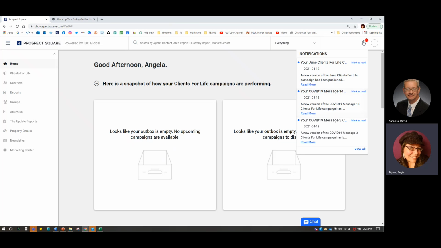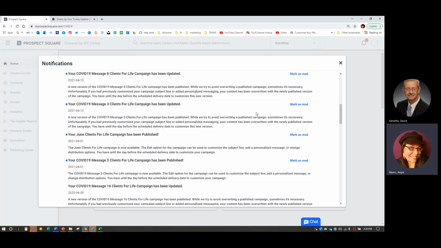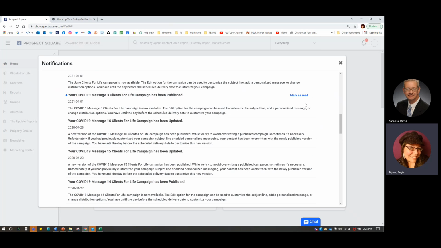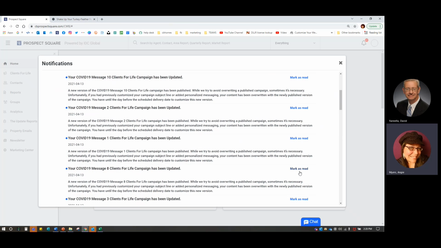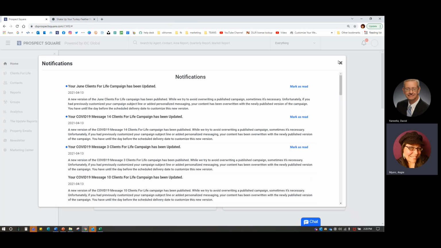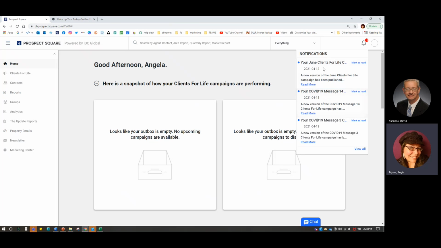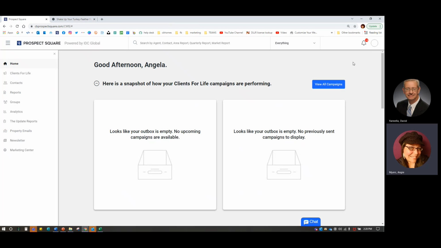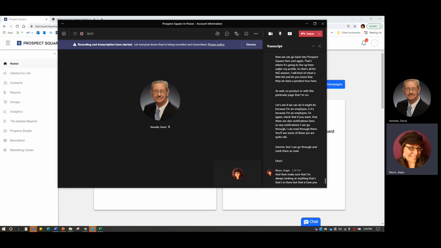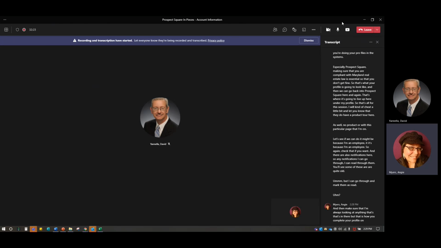And there are also notifications here. So any notifications I can go through, I can read through them. You'll see some of these are quite old, but I can go through and mark them as read. And then make sure that I'm always looking at anything that's in there. But that is how you complete your profile on Prospect Square.